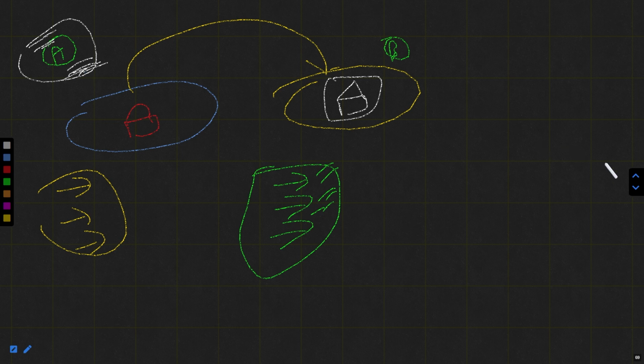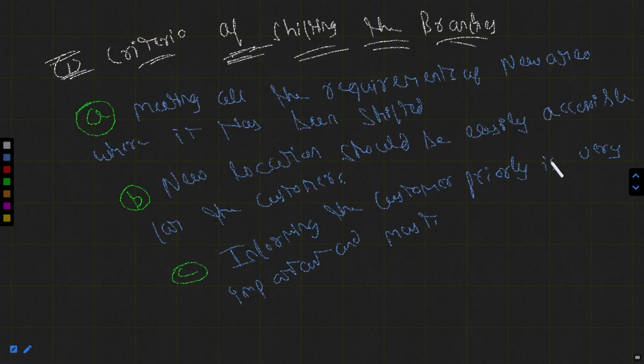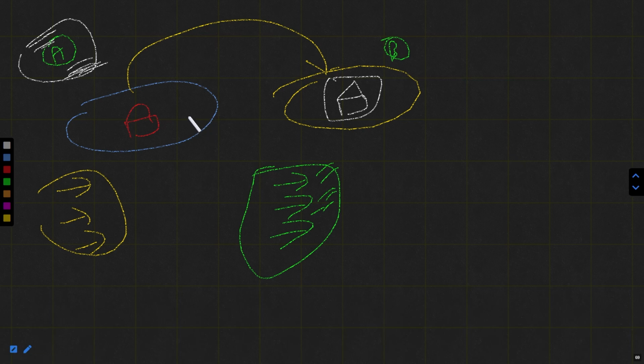Okay, and thereafter, the third case is informing the customer priorly is very important and must. It means that when the bank is shifting from A to B, the bank has to inform the customers at A priorly that we are shifting and what are the reasons.